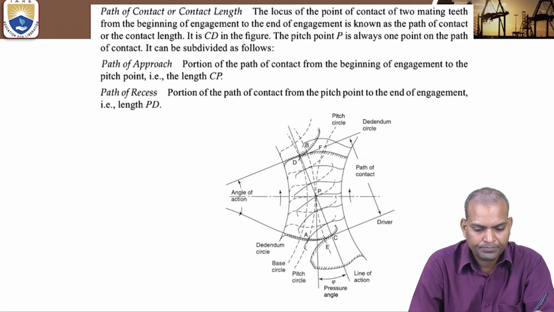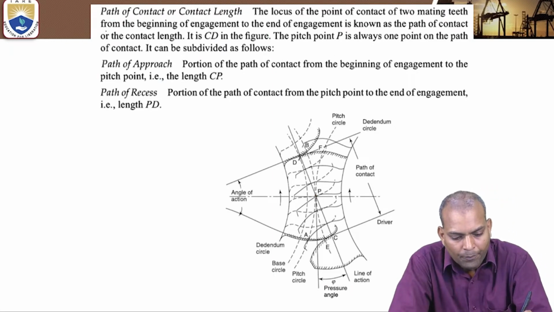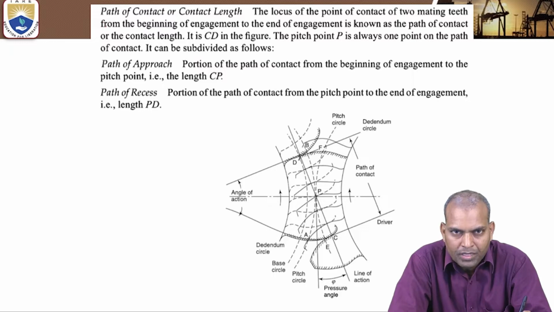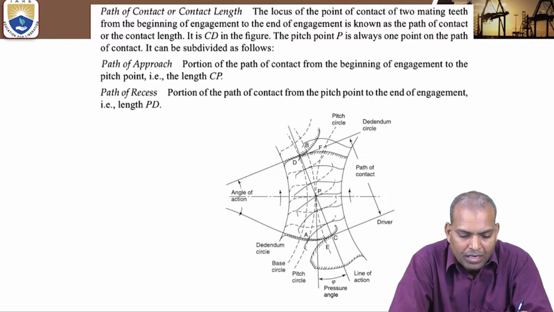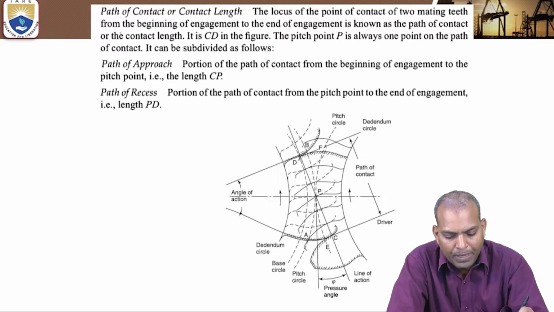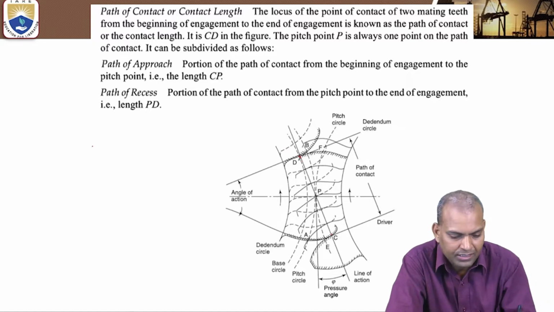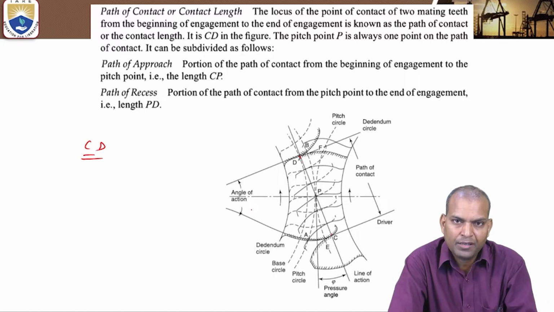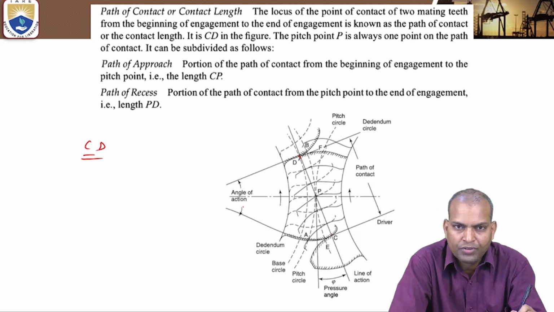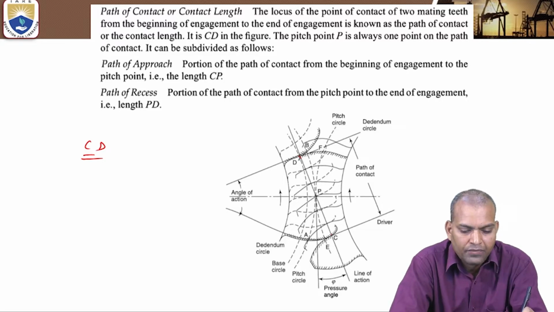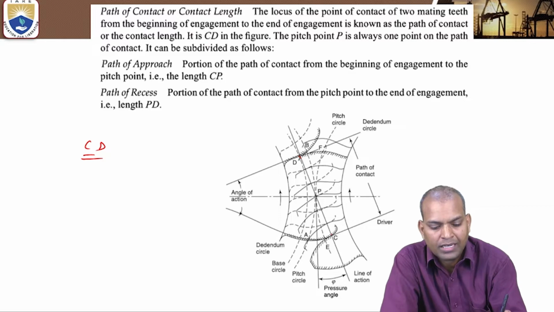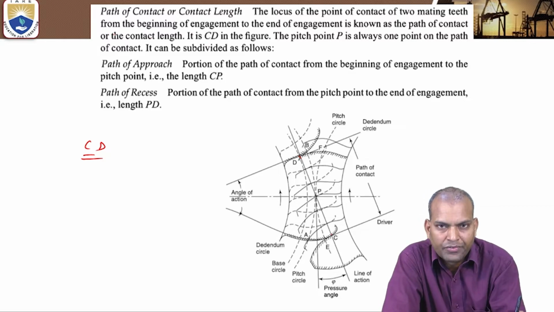Okay, next. Next important terminology. Now, the contact takes place. What is the path of contact or contact length? In this figure, CD is the path of contact. What does CD mean? It is the locus of the point of contact of two mating teeth from the beginning of engagement to the end of engagement.